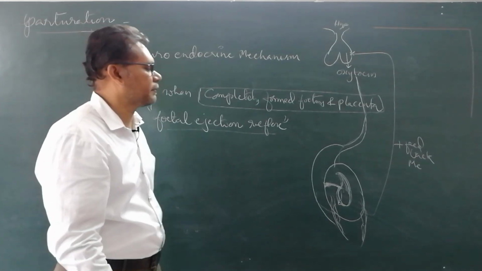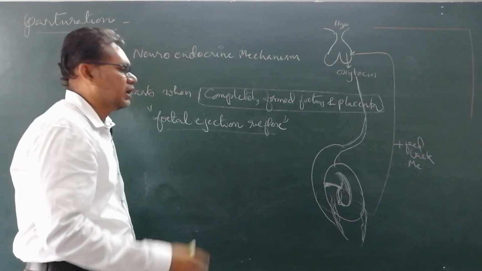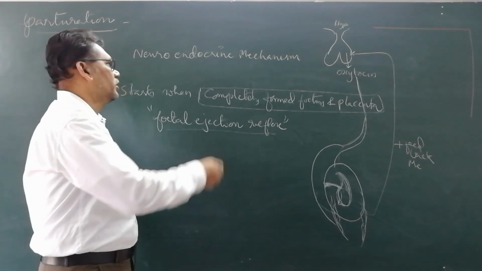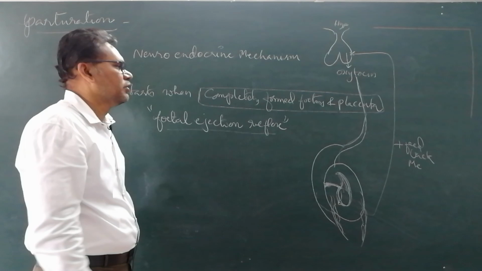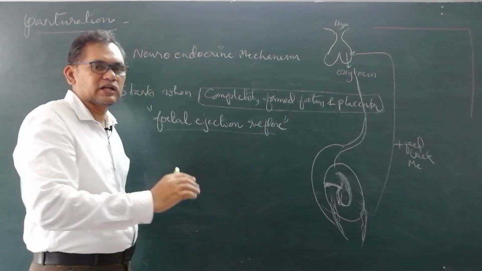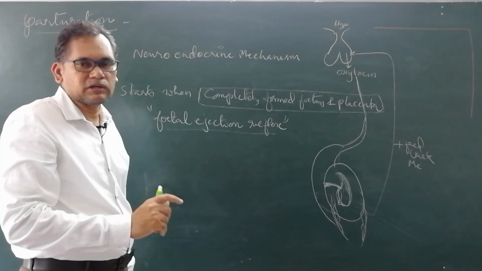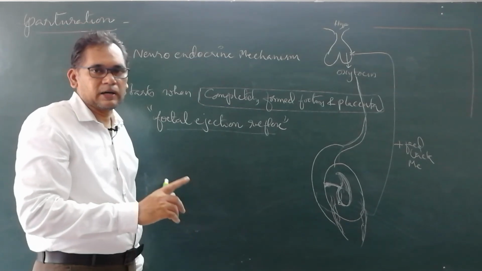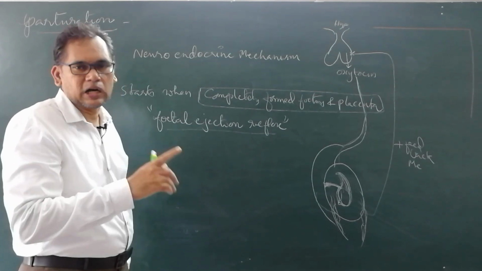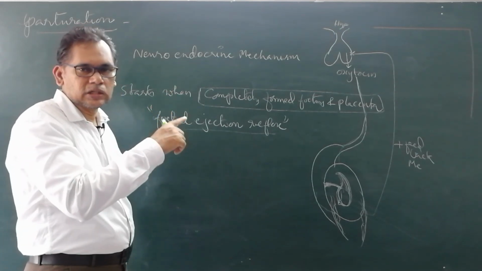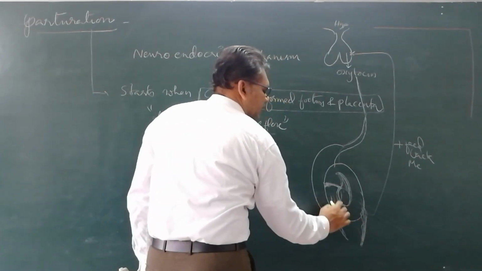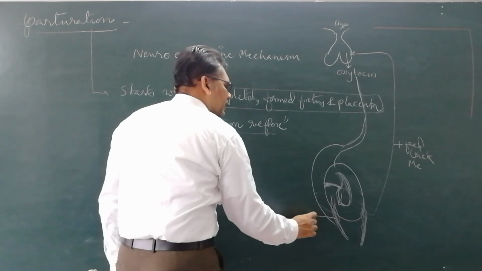This is what happens at the end of the pregnancy, which is a neuroendocrine mechanism where the completely formed fetus and placenta show the fetal ejection reflex. Under the signal from the hypothalamus, the pituitary gland produces oxytocin. This oxytocin is released and acts on the uterus, which shows contractions.